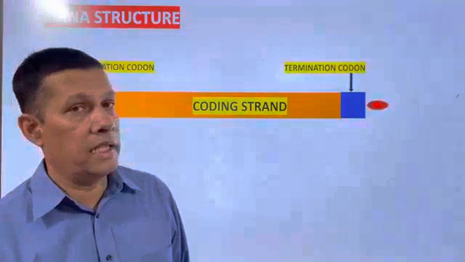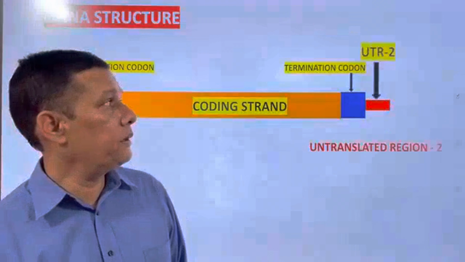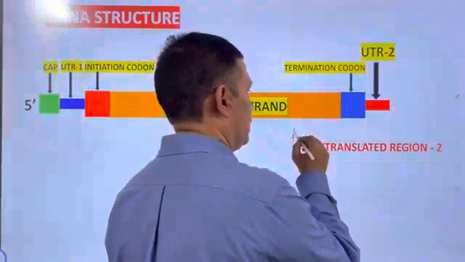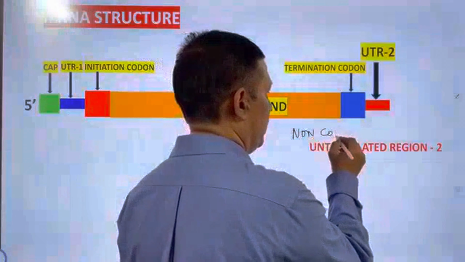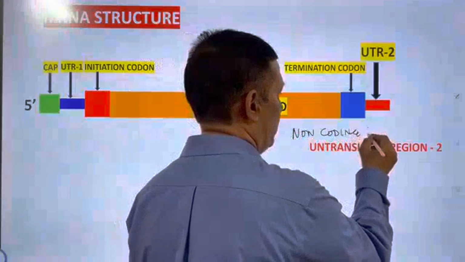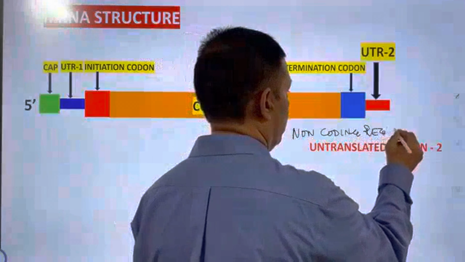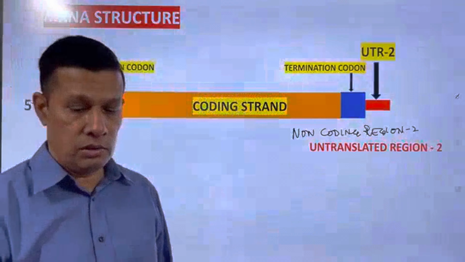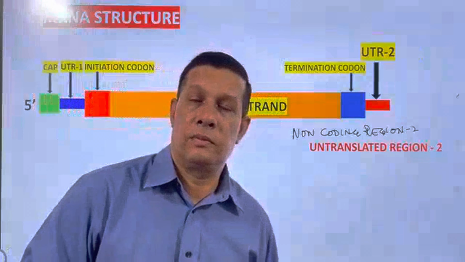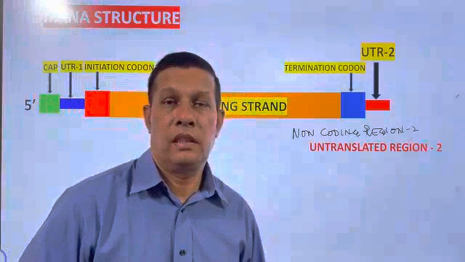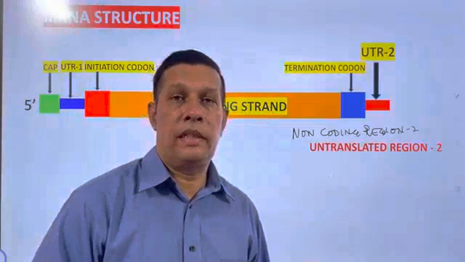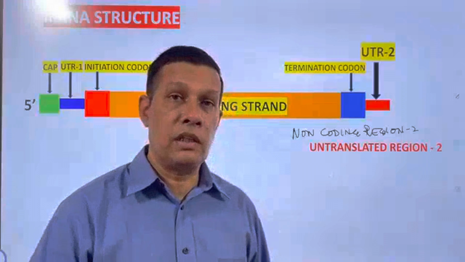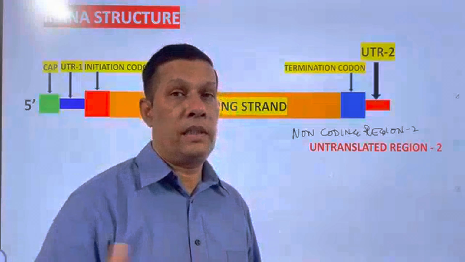What is the next region present adjacent to the termination codon region? Untranslated region 2, also called non-coding region 2. As mentioned in the beginning, in the mRNA, two untranslated regions are present, one at each end.